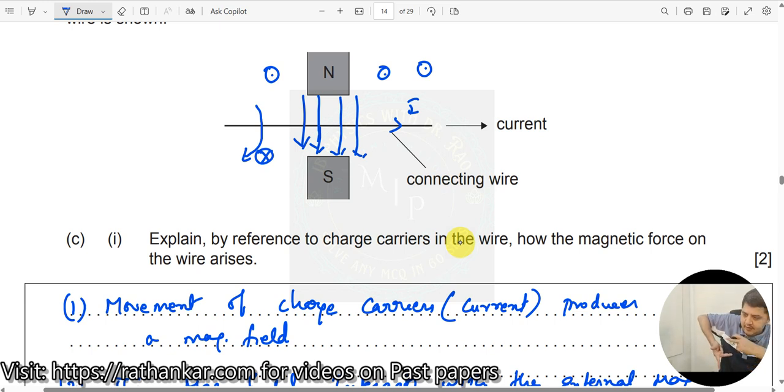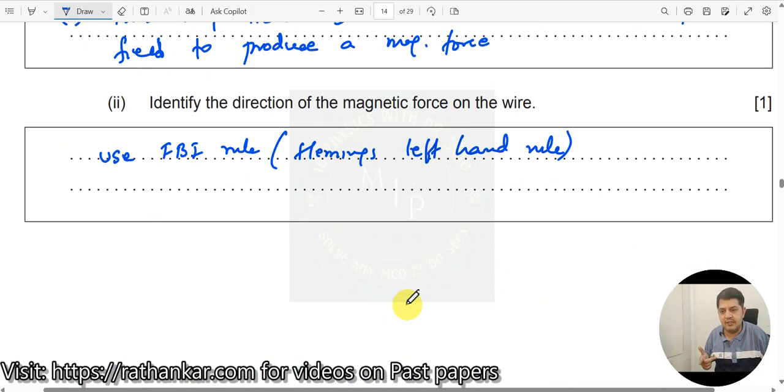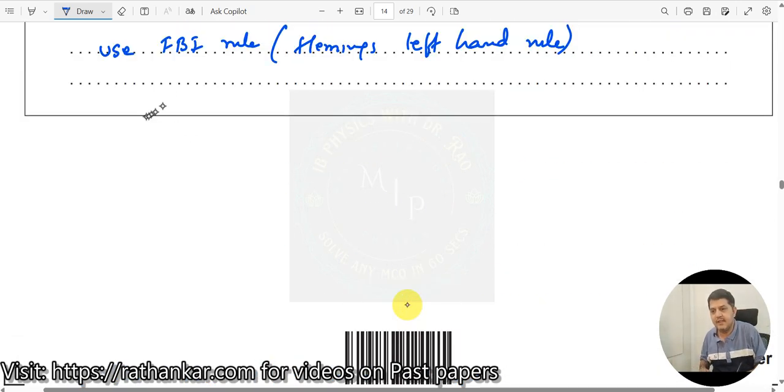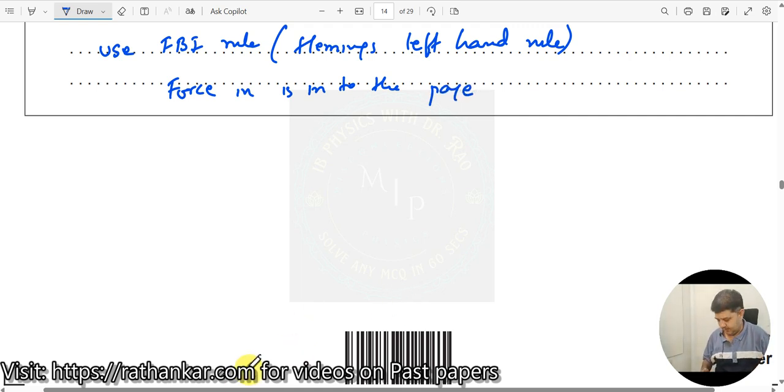Now what is the force? Force is into the page over here, right? So you should just write the magnetic force is into the page. That's it. This will give you 1 mark.